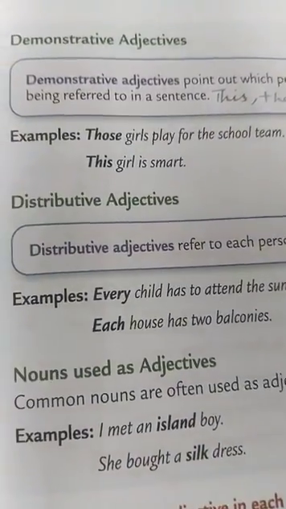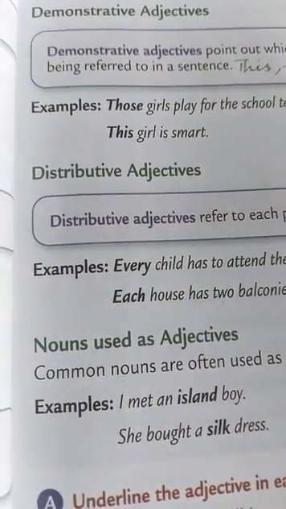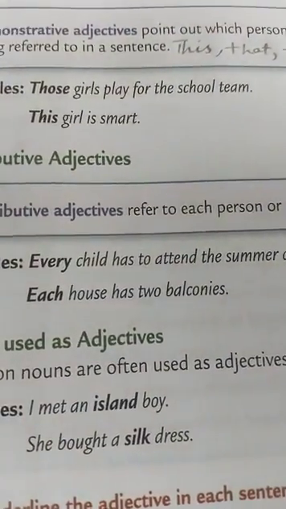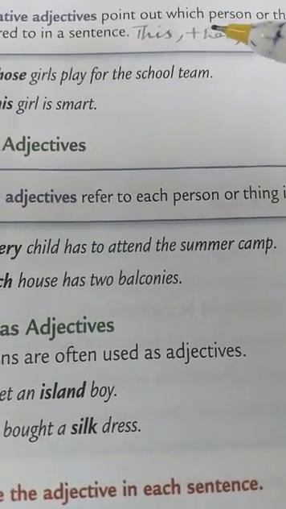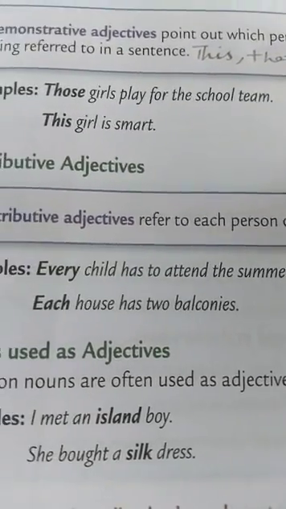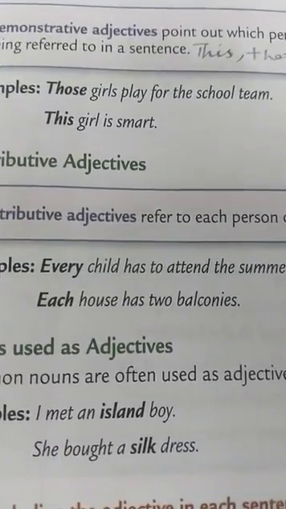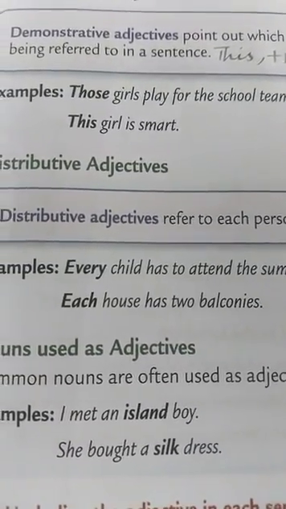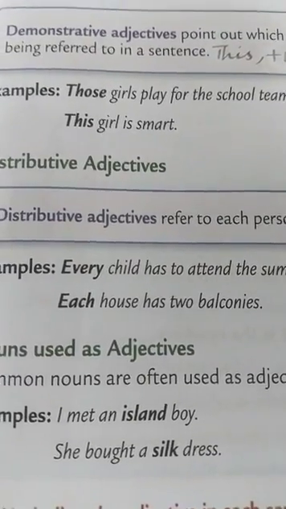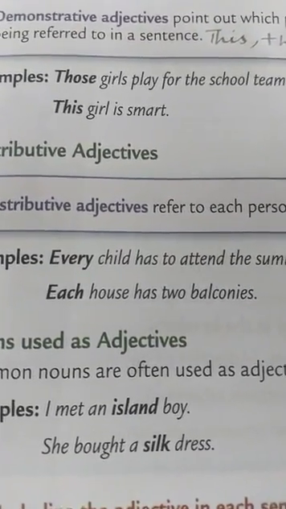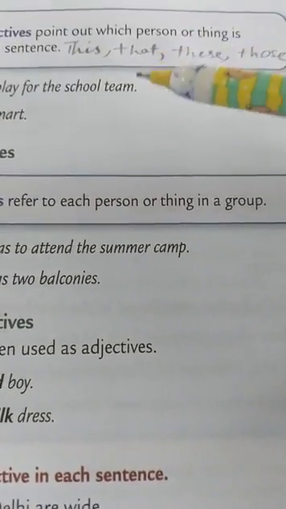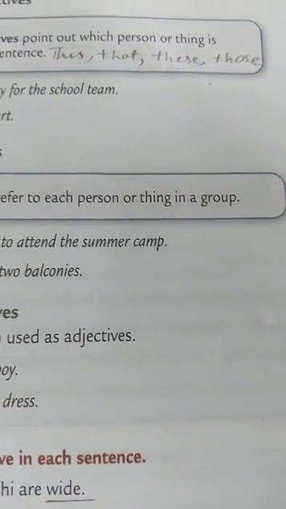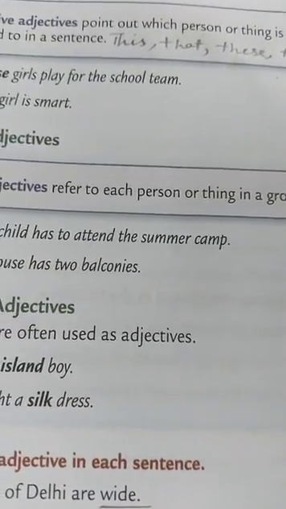Next, we have demonstrative adjectives. Now, what are demonstrative adjectives, children? Demonstrative adjectives are those which are used to point out a person or thing being referred to in a sentence. And which are those? This, that, these, those. These are called demonstrative adjectives.